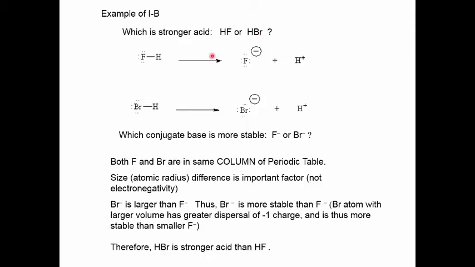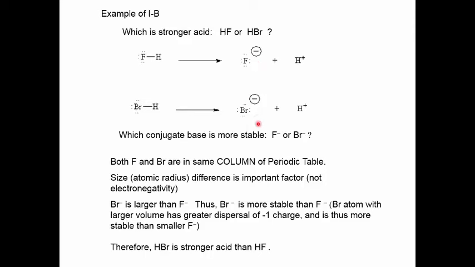In order to determine that, we write the chemical equation showing the dissociation of each acid. HF dissociates to produce the conjugate base fluoride ion and hydrogen ion. HBr dissociates to produce the conjugate base bromide ion and hydrogen ion. In order to decide which acid is stronger, again we look at the conjugate base formed by each. The acid that forms the more stable conjugate base will be the stronger acid. So the question now is, which conjugate base is more stable, the fluoride ion or the bromide ion?